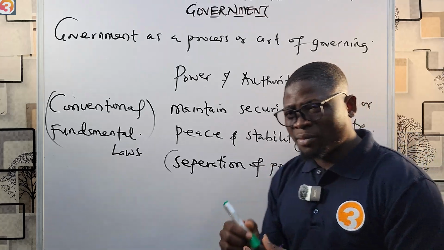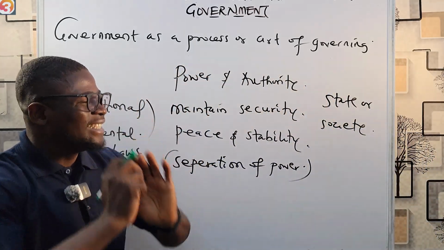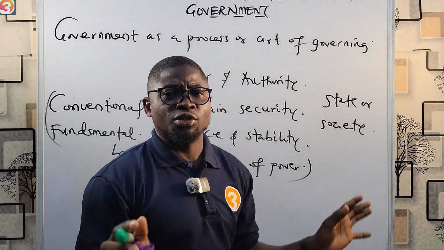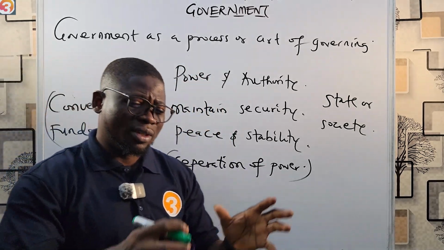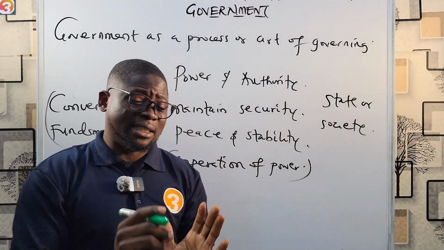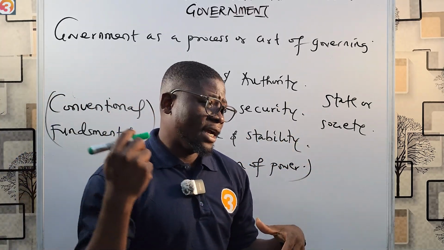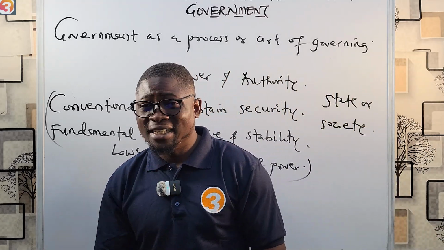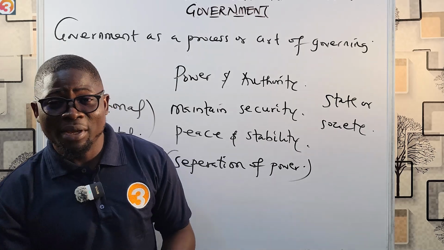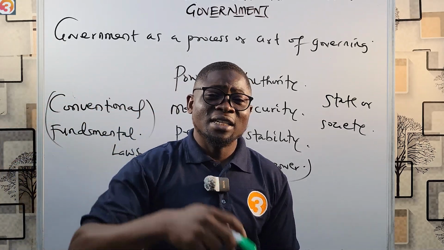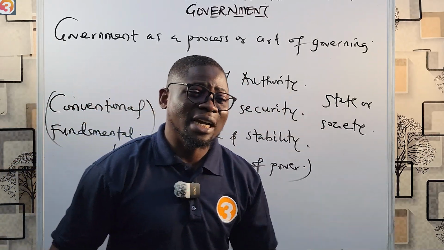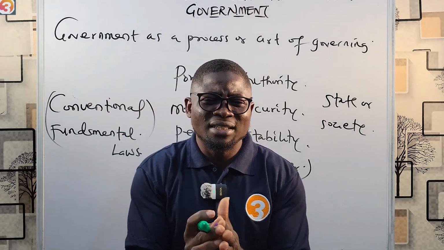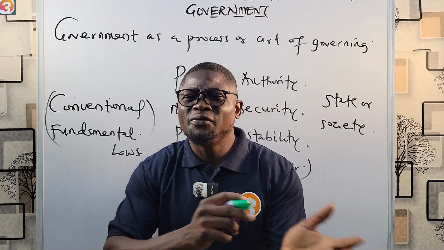You can see that each of those organs has its distinct function. They are separate, but they have their distinct functions. In a real state or society, those of you that are following the news see that in Nigeria, the executive meanders into the efforts of the legislature, the lawmakers, and the judiciary. All of them, in fact, are intertwined. It's like there's no difference, like they are just one.